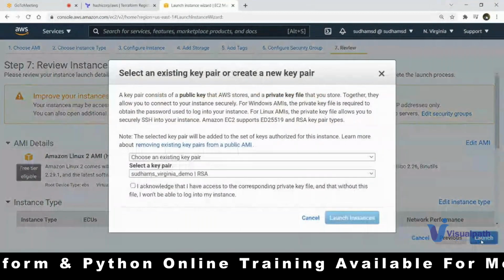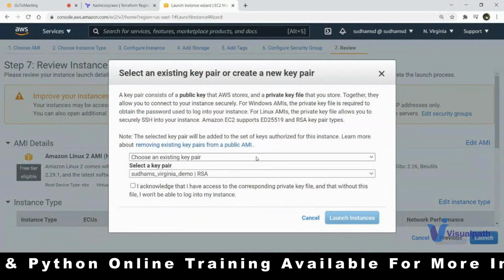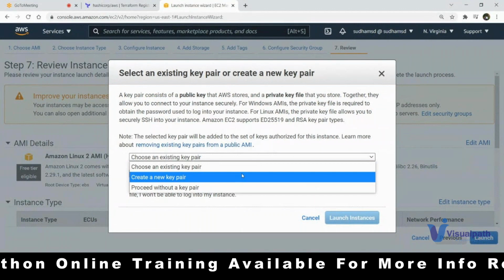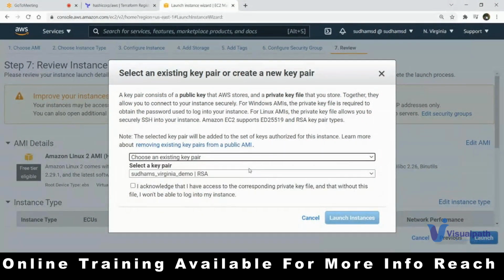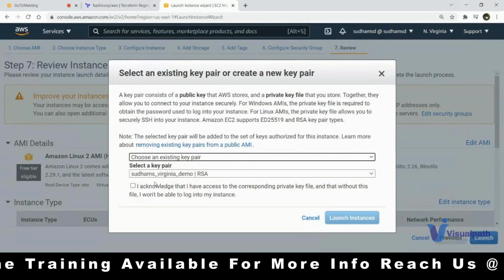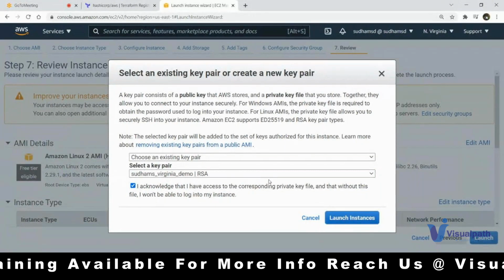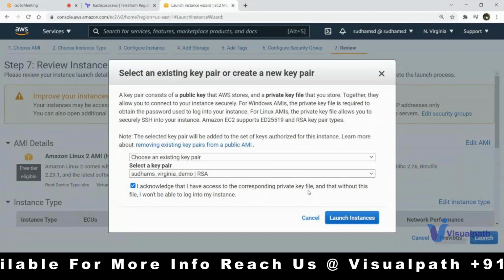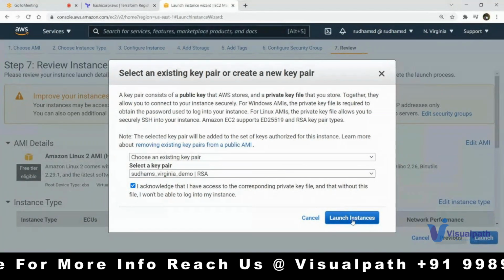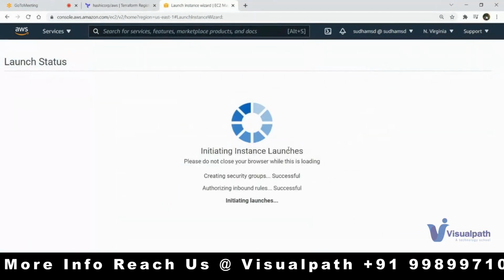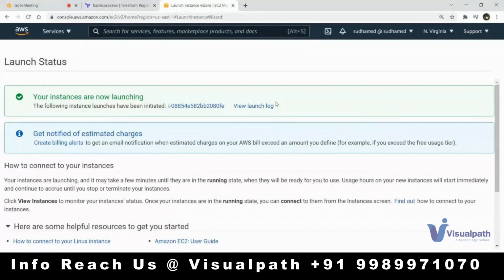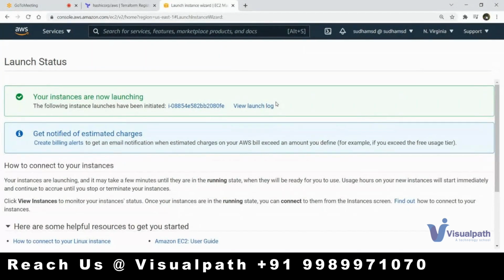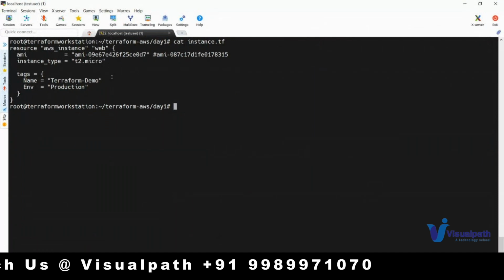When you're doing this for the first time, you need to create a key, but right now I already have this key. I'll show you in a later session how to generate this key as well. You will not use username and password authentication, it will use key based authentication to log into your instance. Okay, click on launch instance. Now this is how you manually follow the steps. Instead of doing it like this, we will be using a Terraform configuration file to create that.